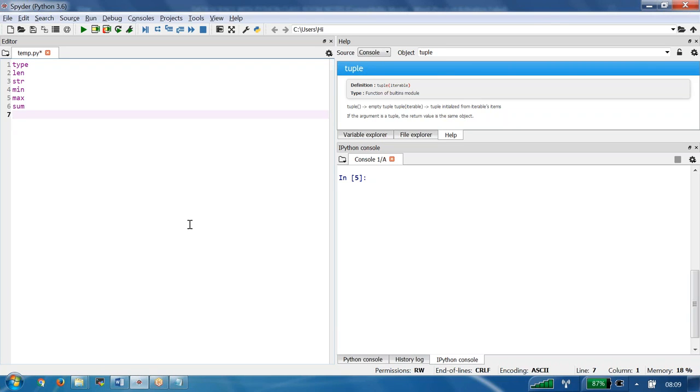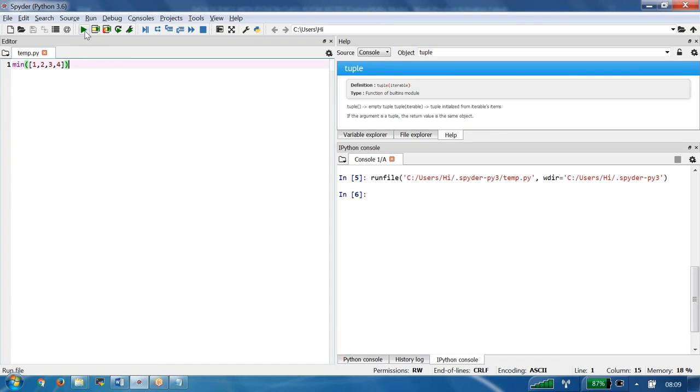System defined functions. Now, for example, I am writing here min of, there is asking iterable objects. For example, I am trying to take here 1, 2, 3, 4. Then let us say I am trying to run this one. I ran it. What is the output we got it? 1. Inside the min, what I passed? I passed the list.